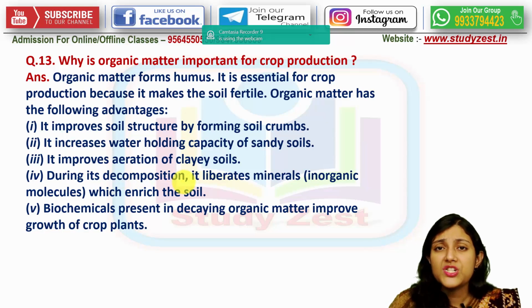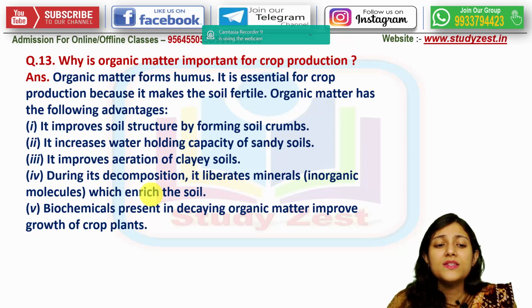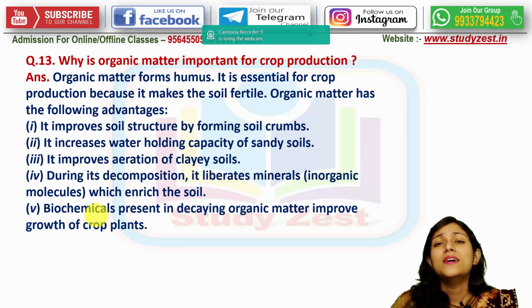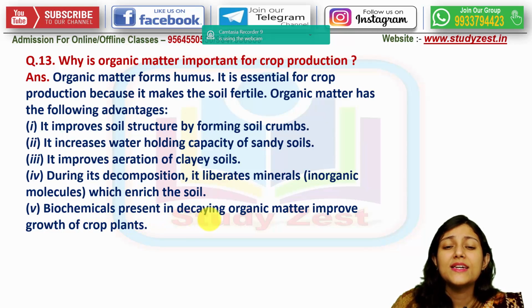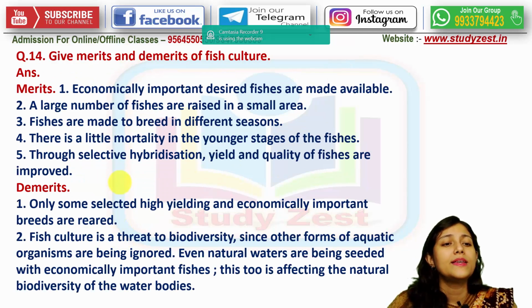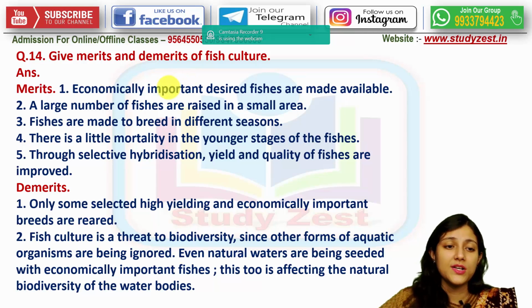During its decomposition process it liberates the minerals which help to enrich the soil. And lastly, the biochemicals which are present in the decaying organic matter also help to improve the growth of the crop plants. Next is, what are the merits and demerits of fish culture?